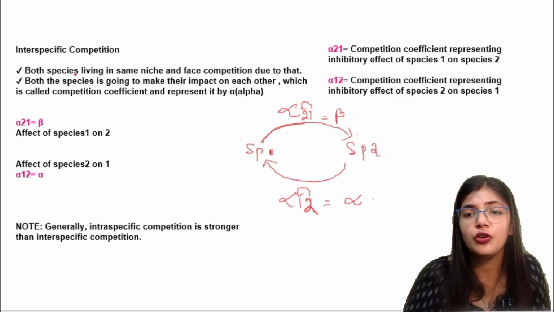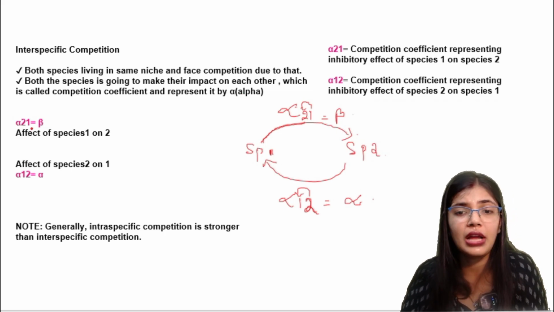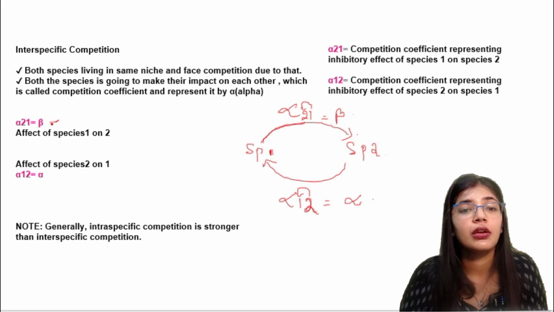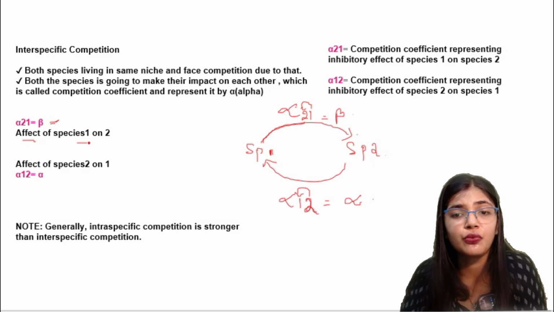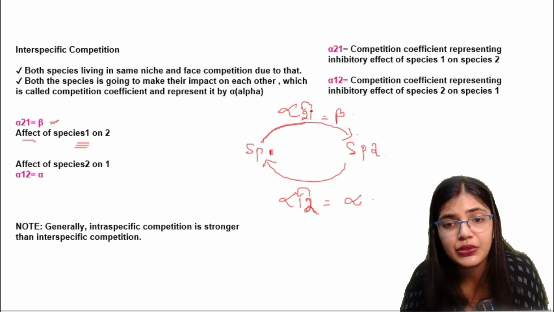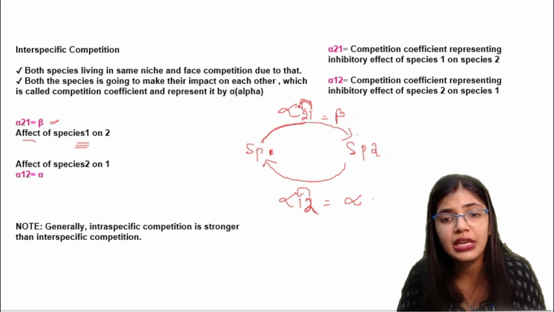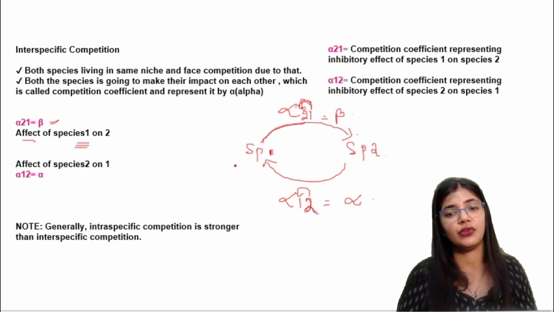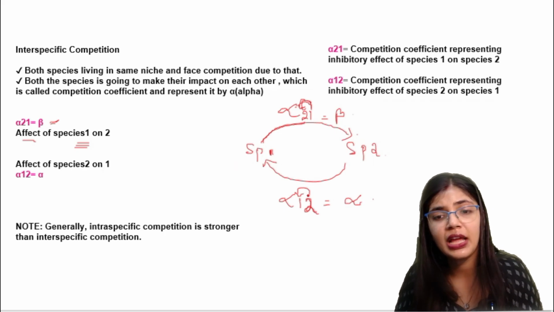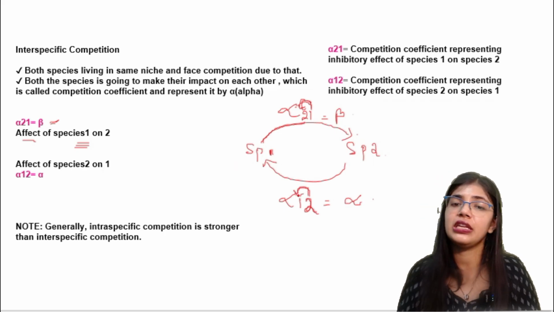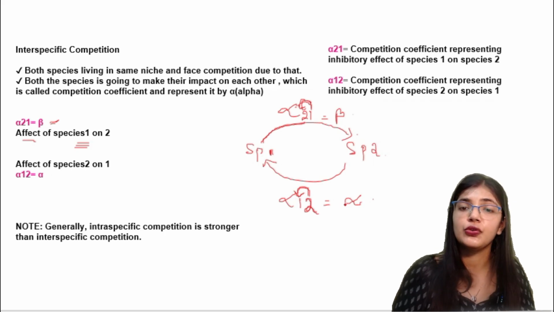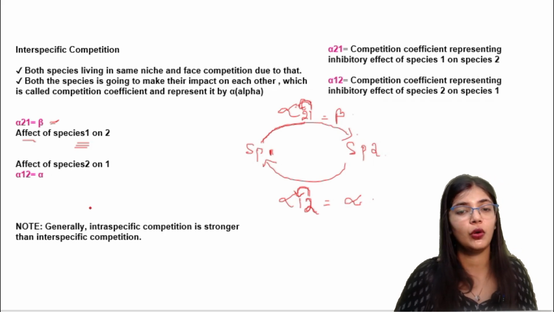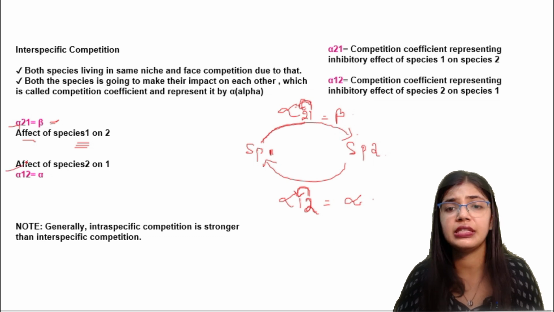So here you can see alpha 2-1 is known as beta, in which the effect of species 1 is on species 2. Next, the effect of species 2 on species 1: here species 2 is showing an inhibitory effect on species 1, so it is known as alpha. I hope you are clear with these things.